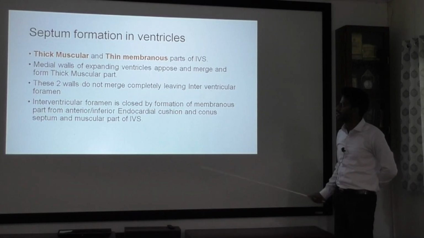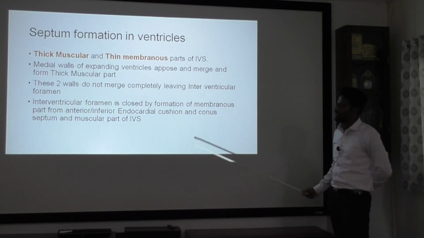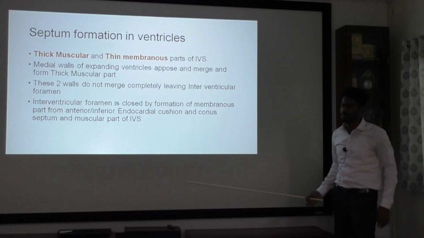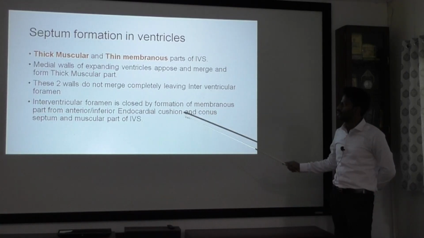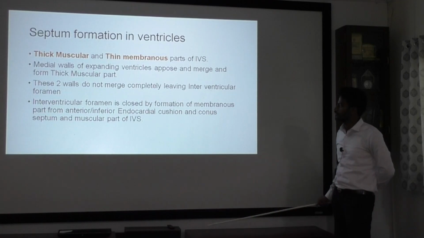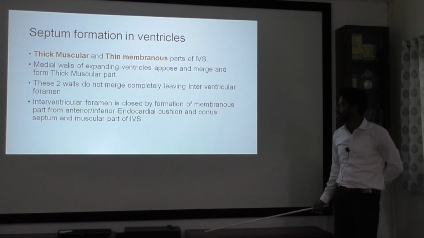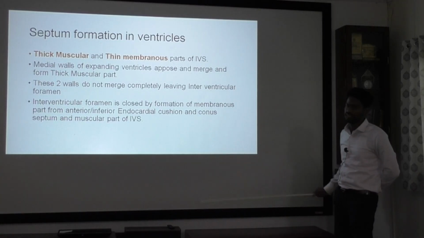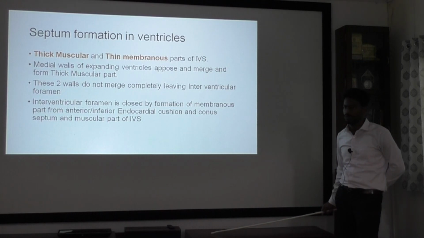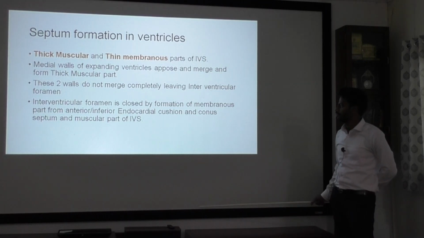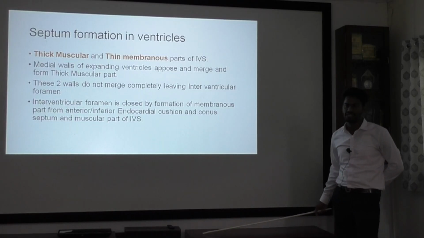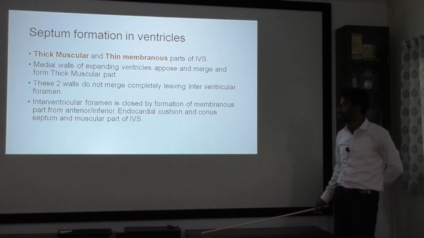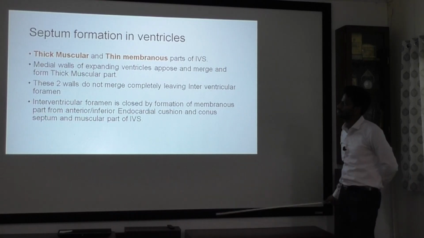Your thick muscular part is formed because your expanding ventricles will merge medially to form this thick muscular part, but these two will not merge completely, leading to the interventricular foramen at the opening. Later, with the help of endocardial cushions, the conus septum and the muscular part of the IVS, this also will close by means of the membranous part.